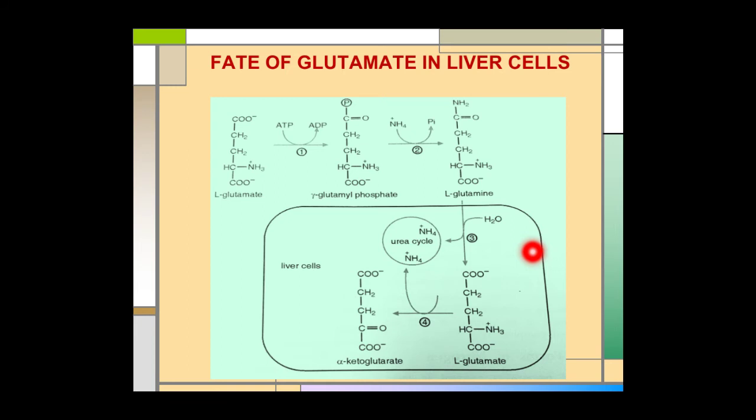And inside the liver mitochondria, by the action of the enzyme glutaminase, this glutamine gets converted to glutamate and releases its ammonia group. The glutamate is again converted back to alpha ketoglutarate and loses one more ammonia group. Thus, the transport form glutamine carries two ammonia groups rather than the glutamate, which contains only one ammonia group.